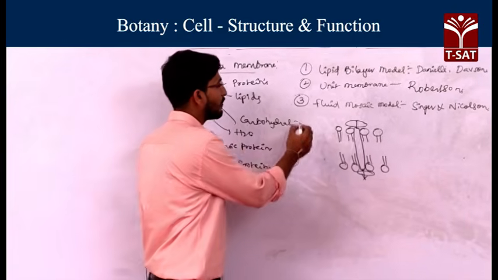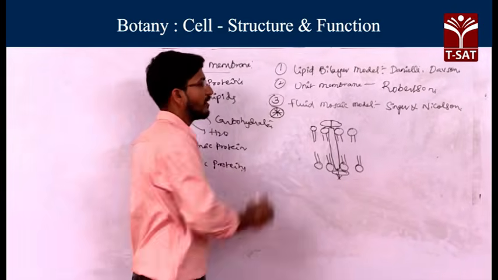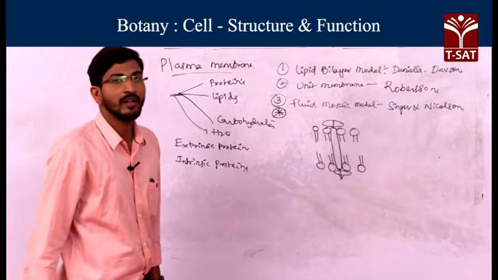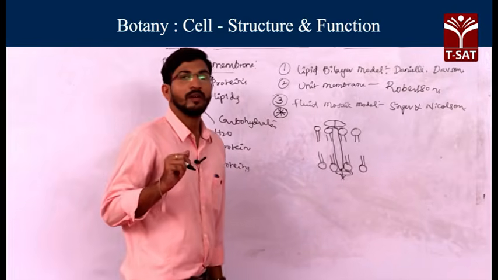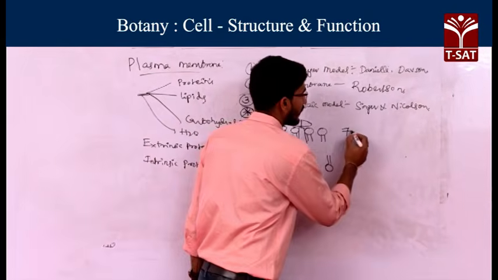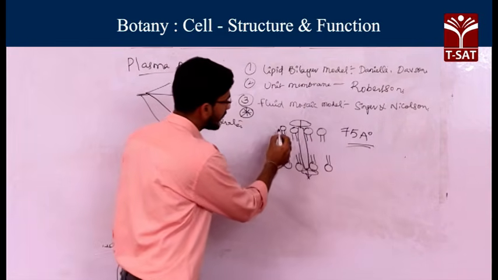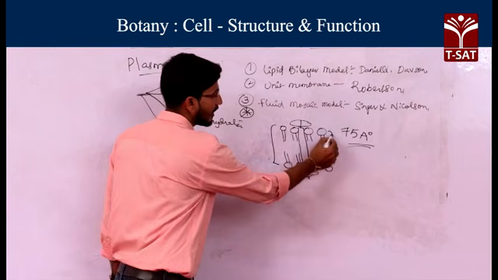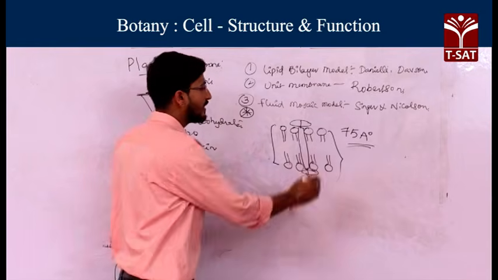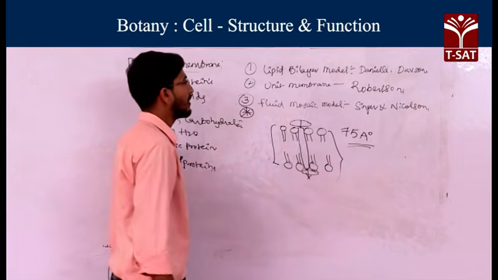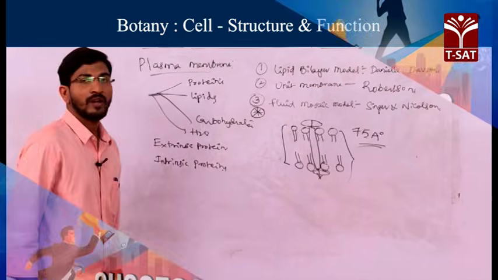This is the most important accepted model. According to the fluid mosaic model, the diameter or length of the plasma membrane is 75 angstroms. So the diameter of the plasma membrane is generally 75 angstroms. So this is about the plasma membrane.